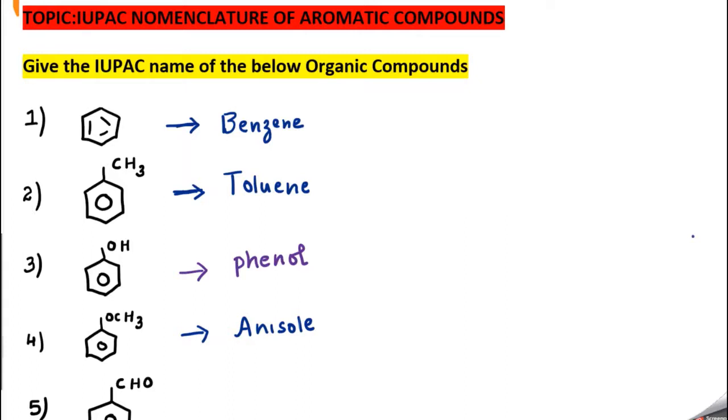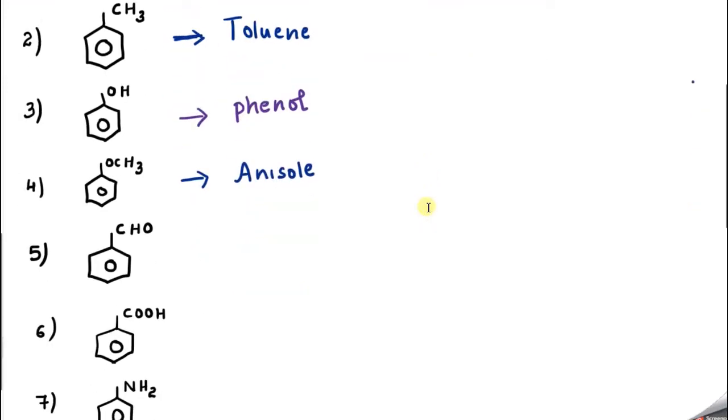Anisole. Please remember, these are all very important things. These are all common names which are widely accepted as IUPAC names. Okay. So can you tell me what is the name of this compound? So we can say benzaldehyde. What is this? Benzaldehyde. But we know that more correct one is which one?